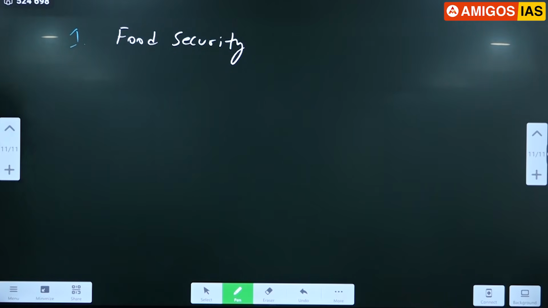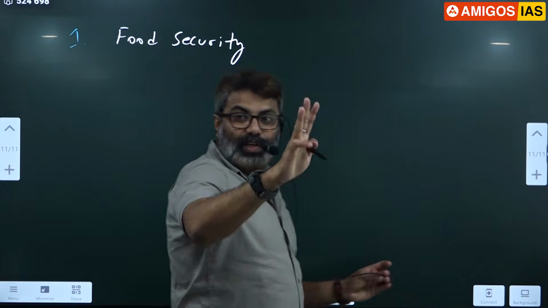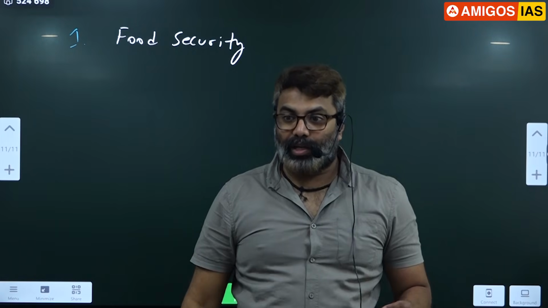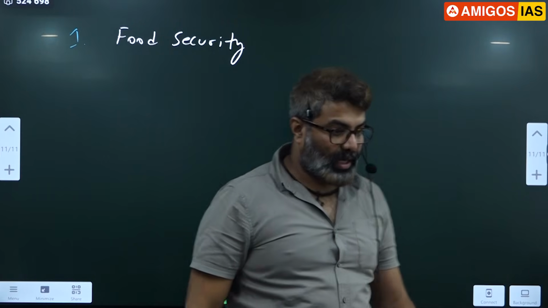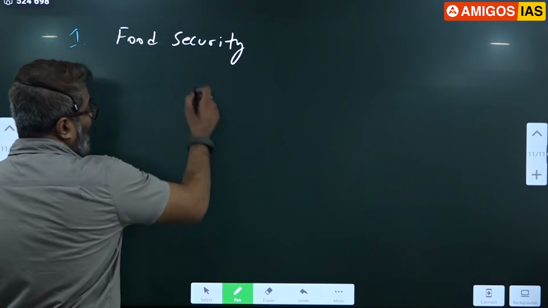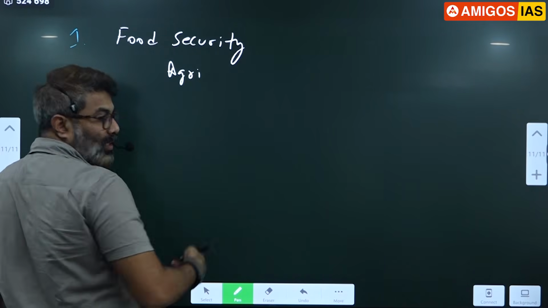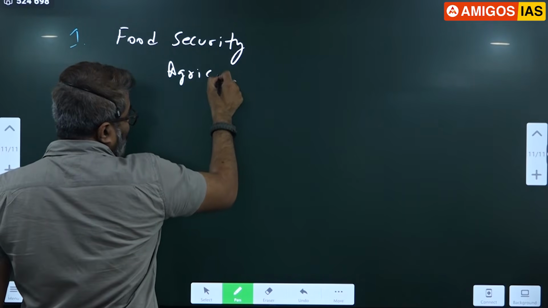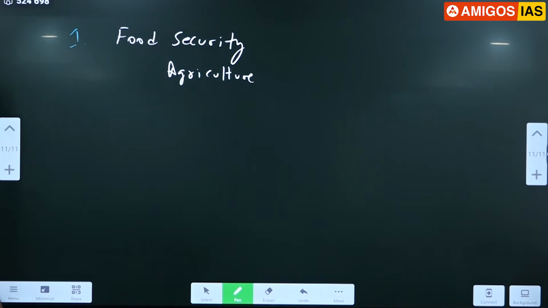That is the reason I said soil is the most important resource available to mankind after air and water. Without these three, we can't survive. Without air, water, and soil, or food indirectly. Because if you notice agriculture, agri means what? Soil. Culture is cultivation. Cultivation of soil for food and fodder.